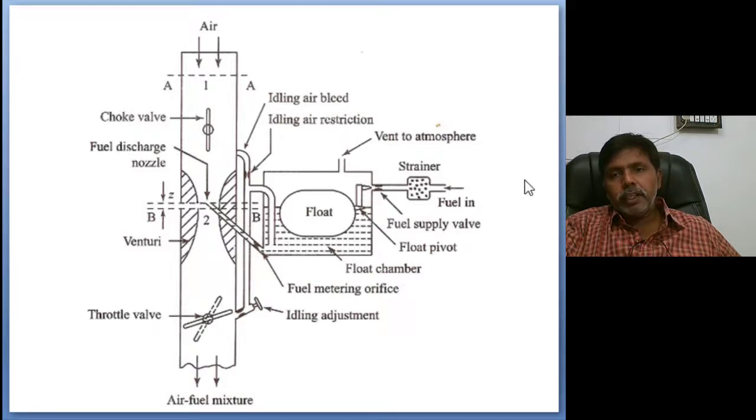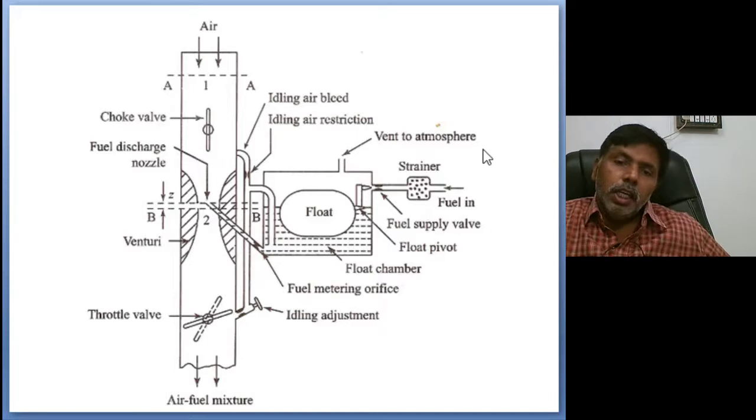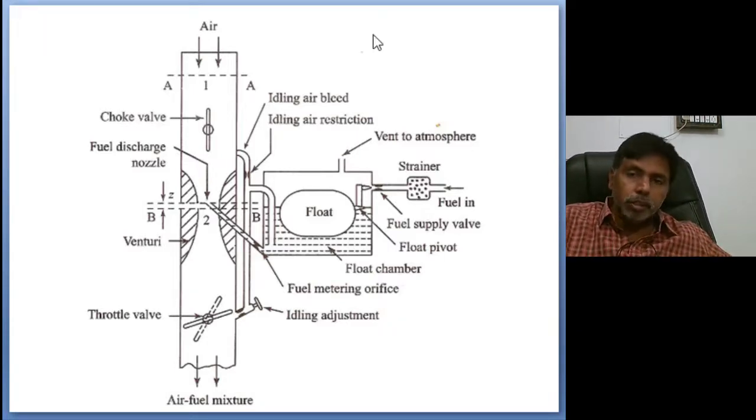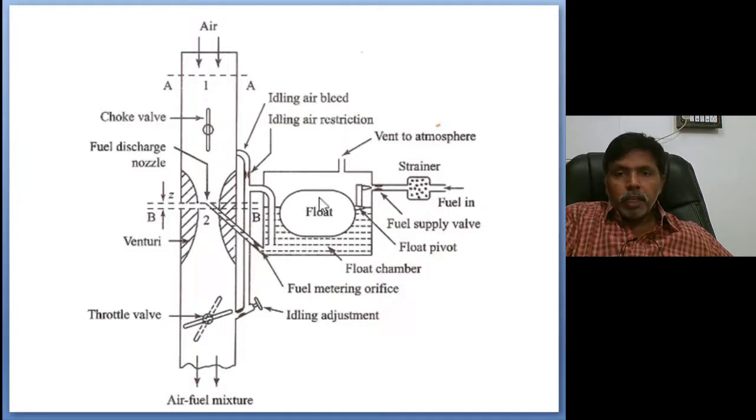That small tank is directly connected to the main fuel tank. Maybe our main fuel tank in two-wheelers has a capacity of 6 to 12 liters, depending on the model. From that, fuel is always coming to the carburetor. That's why, even when the fuel in the tank is completely used up, our engine will run for at least 5 to 10 minutes. Why? Because whatever fuel is available in the carburetor helps us run the engine.